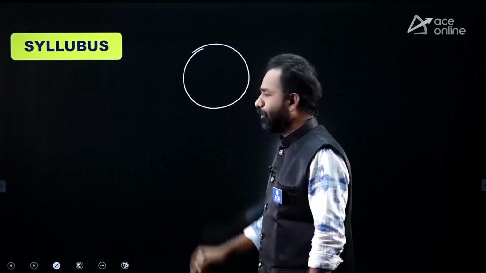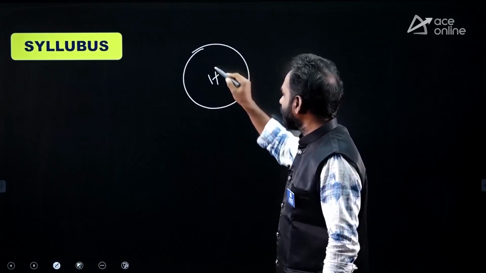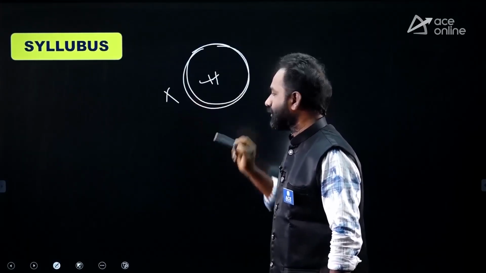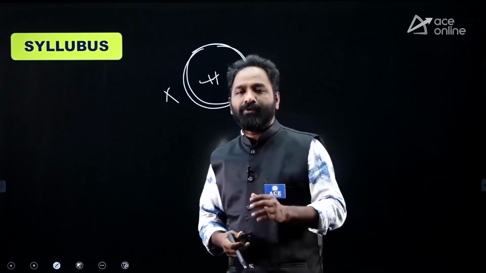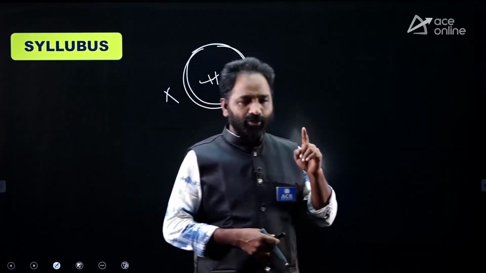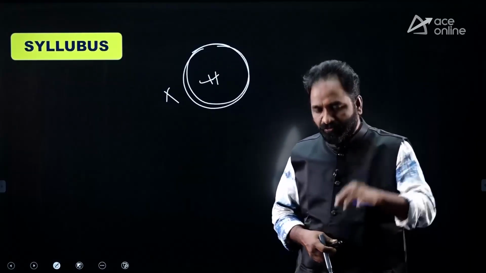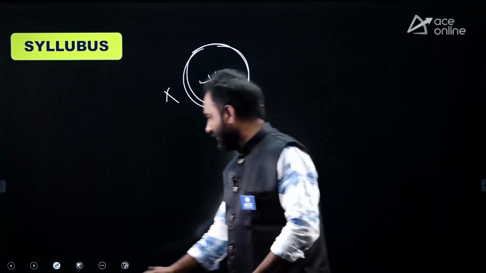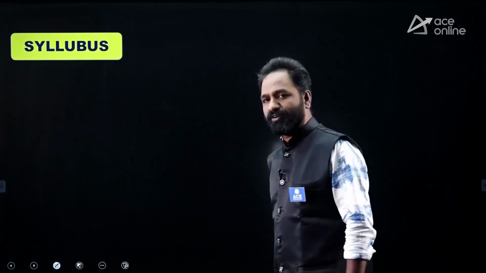How to get the 45 marks? As a student, you should first have an idea about the syllabus. Most students make this mistake: straight away they listen to videos, straight away they purchase books, and straight away they start preparing. No. Instead of that, first of all, get the syllabus. When you know the syllabus, you know the boundary. Suppose history: if you know the syllabus, you know what to read and what not to read. Any person preparing for a competitive examination should focus on what to read, and also on what not to read. That is also a deciding factor. So focus on the syllabus is very, very important, the first thing.